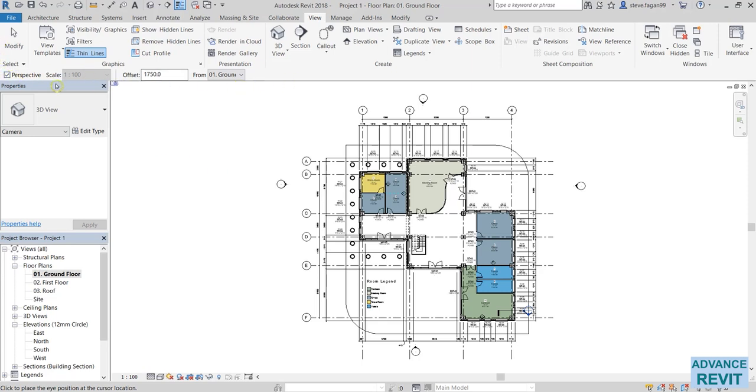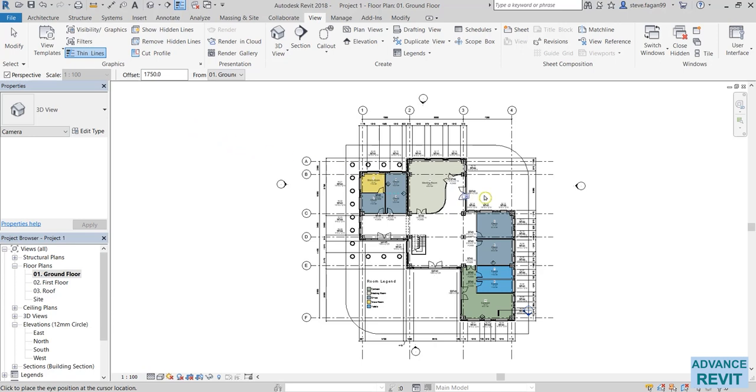Here we have our options bar, where first thing is the perspective. When we're creating a 2D view, we want it to be realistic and have perspective, so yes, we want that turned on. If we turned it off, the view that we'll get will be the same as if we were to use our default 3D view. When it's turned off, you're able to specify a scale. That's why we can't select it at the moment. Next is the offset and where it's offset from. When I place my camera, it'll be 1750 from the ground level, which is kind of an average eye height. That's why they've set it to 1750.